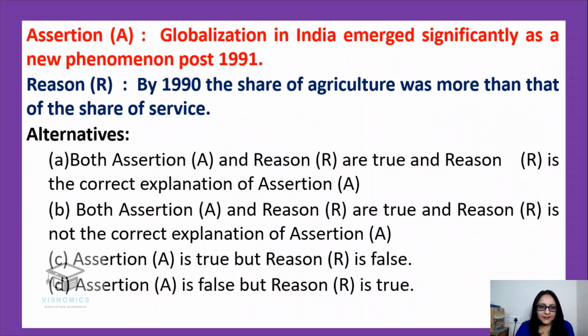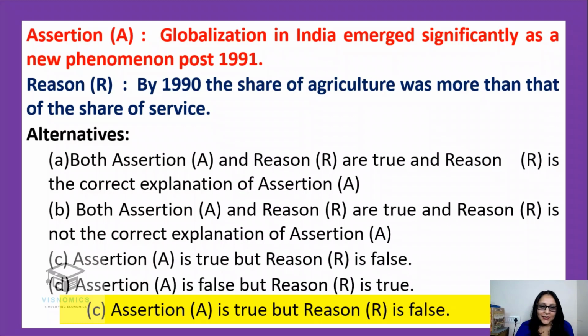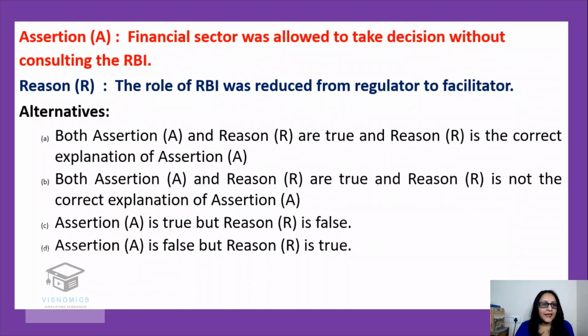When I read the assertion, please find out whether it is true or false. Globalization in India emerged significantly as a new phenomenon post 1991. Is it true? Okay, now see if the reason is true or not. By 1990, the share of agriculture was more than that of services. Yes, it is false, but the assertion is true. So yes, assertion is true, but reason is false. Perfect. Very good. Now let's move on to the next one.